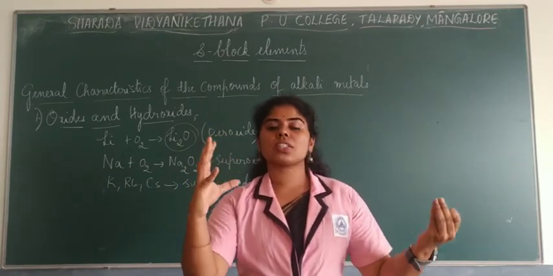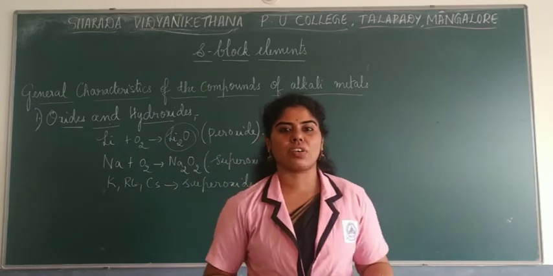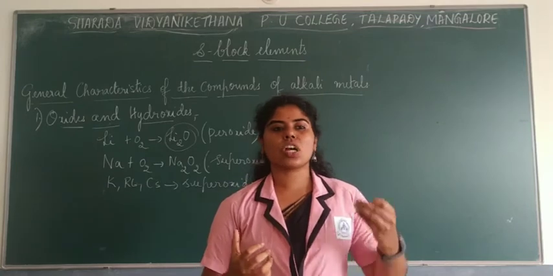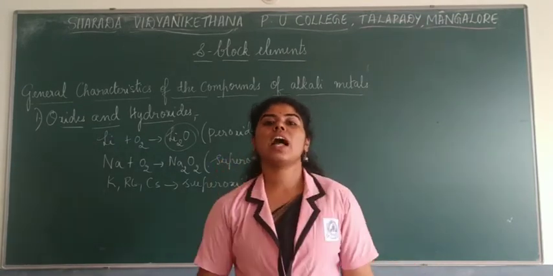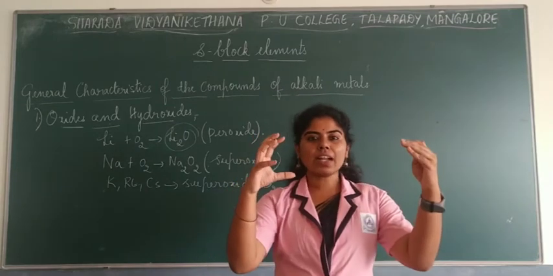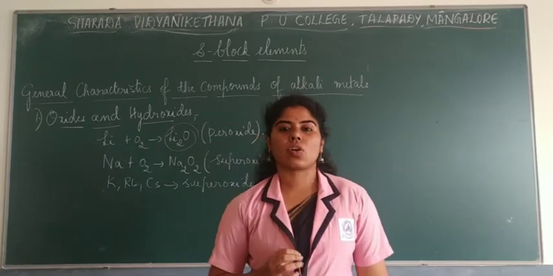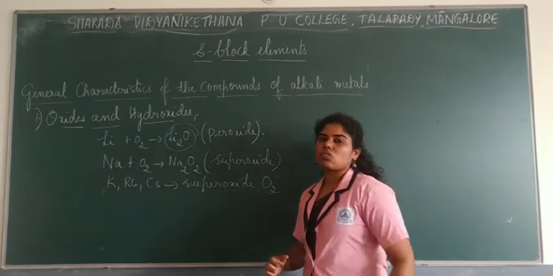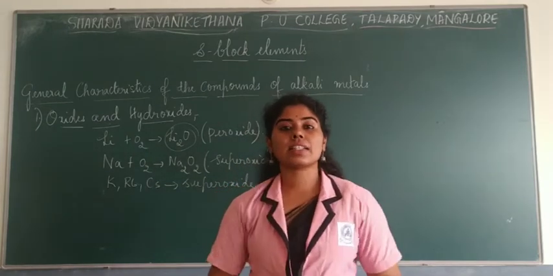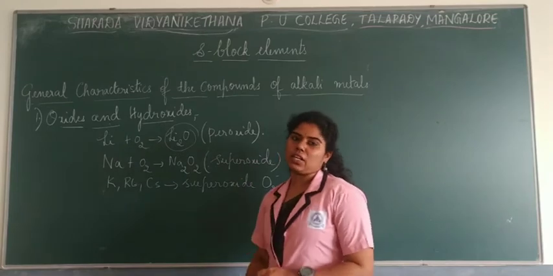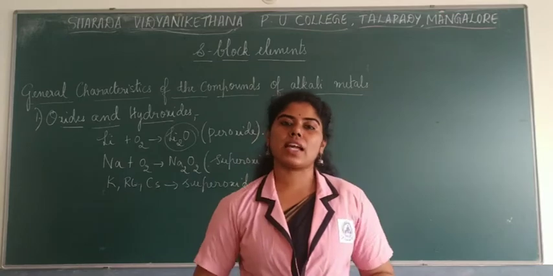Now because of the larger size of the anion, its electron charge cloud can be distorted. Who will distort the electron charge cloud? The cation, as it has a smaller size. That means the potassium ion can distort the oxide electron cloud. Because of this, they stabilize, and that's how they are said to be more stable in nature. This is due to polarization or lattice energy effects.